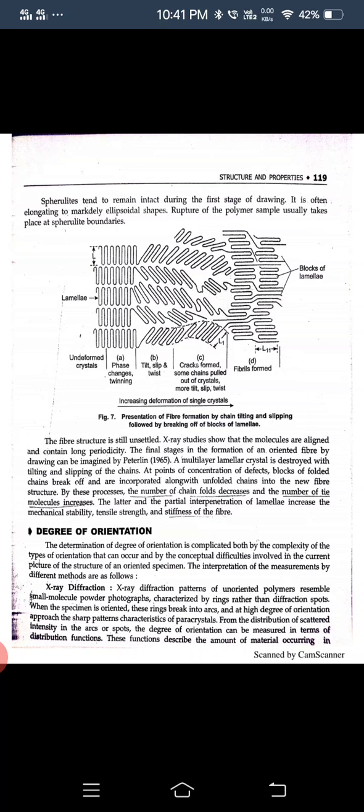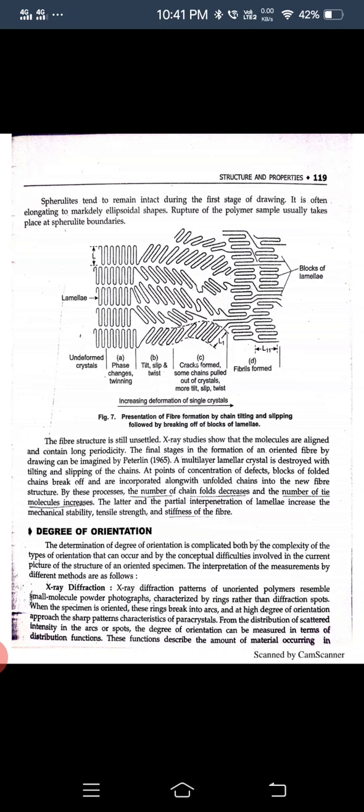The final stage in the formation of an oriented fiber by drawing can be imagined as proposed by Peterlin. A multilayer lamellae crystal is distorted with tilting and slipping of the chain. At points of concentration of the defect, blocks of folded chain break off and are incorporated along with unfolded chains into the new fiber structure.